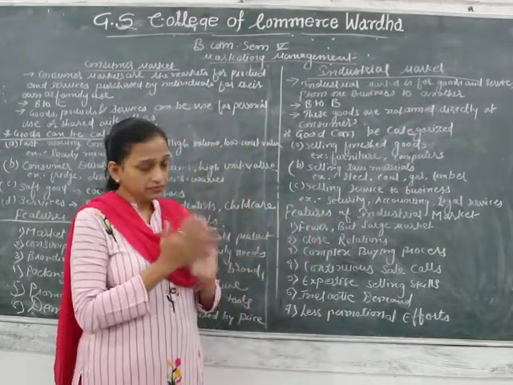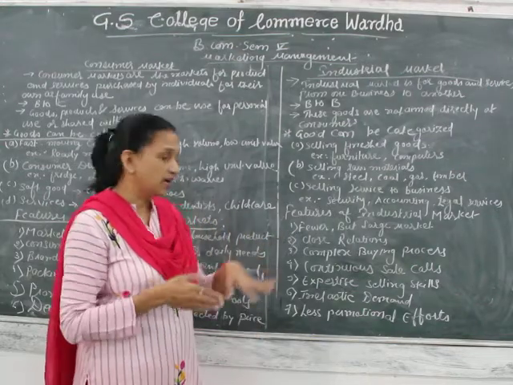Now it is a very close relationship between customers and seller.